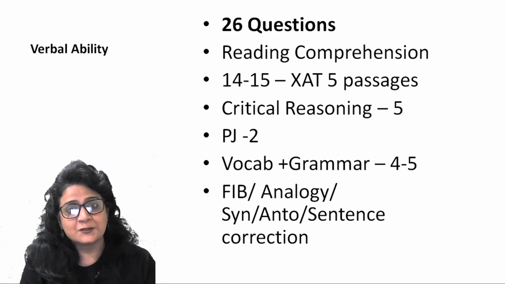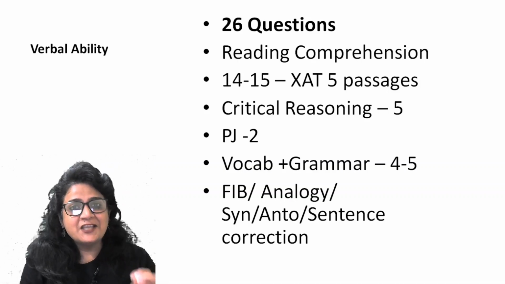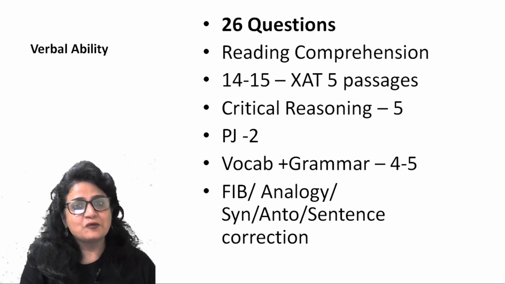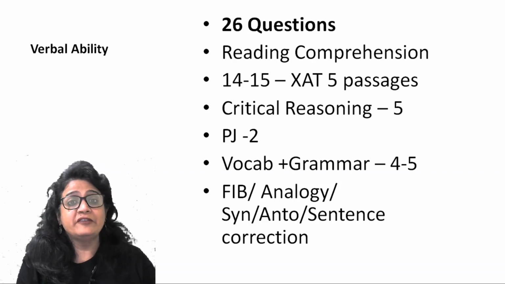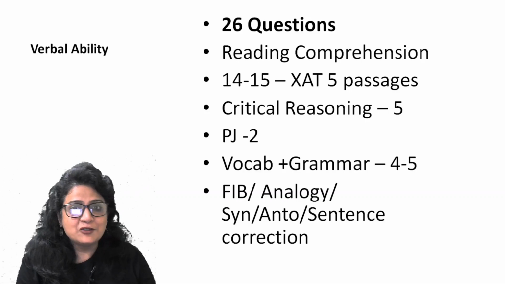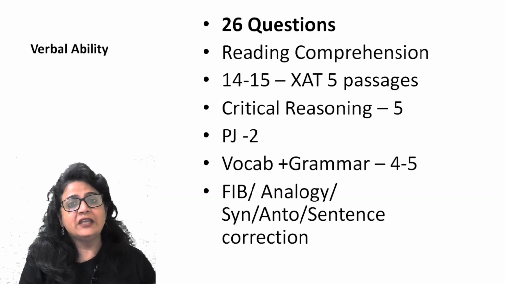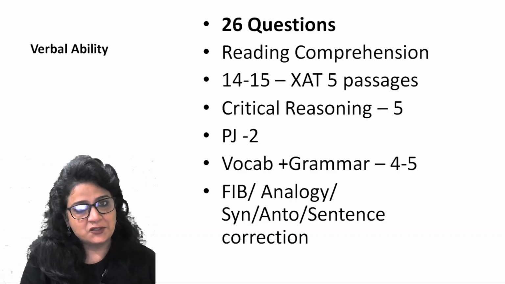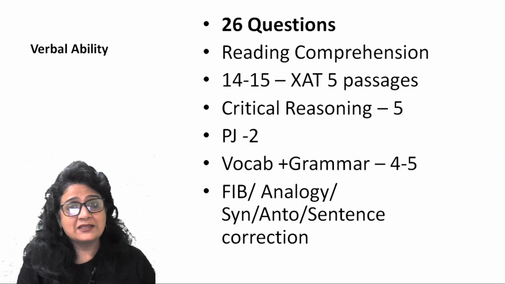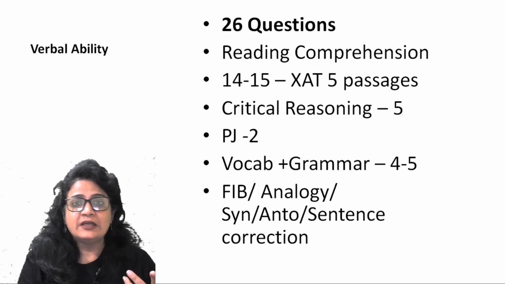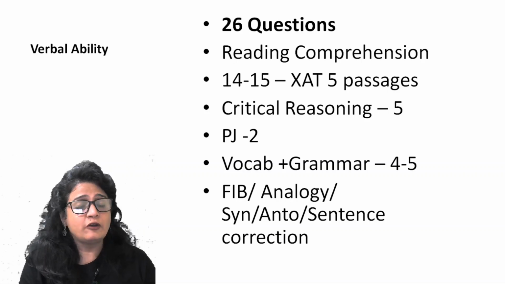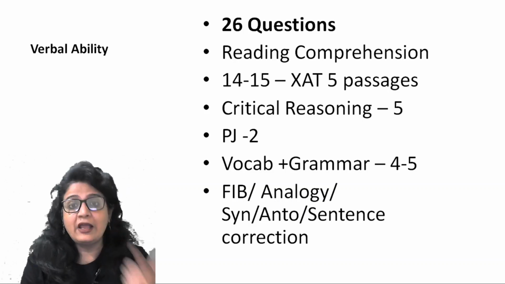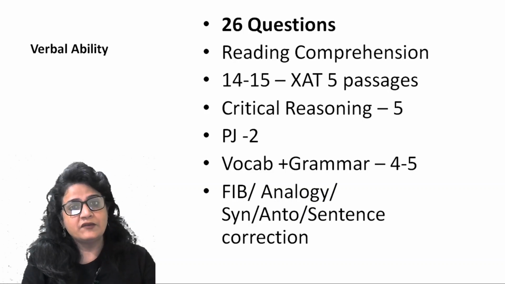Reading comprehension, again, is the most dominated area in verbal ability. There will be around 4 to 5 passages. And the worst part is each passage will have 2 to 3 questions, unlike CAT, where each passage will have 4 to 5 questions. In CAT, if you have read a passage, invested your time and energy, and understood the essence, it benefits you for solving at least 4 to 5 questions. But here, you will have only 2 to 3 questions after each passage. So 5 passages, maybe 6 passages, densely written, in convoluted language, on a very abstruse subject, and then 2 to 3 questions. For them, you will have to base your preparation only on previous year papers of XAT.